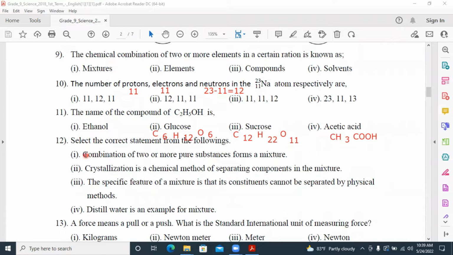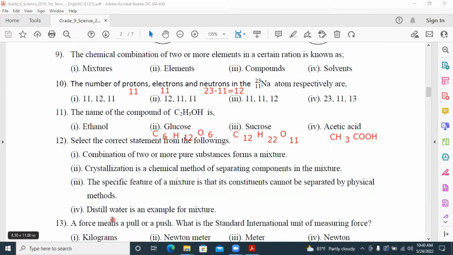12th one. Select the correct statement from the following. The answer is answer number 1. Combination of 2 or more pure substances forms a mixture. Second one, we will see what is the incorrect part in that. Crystallization is a chemical method of separating components in a mixture. It's not a chemical method, it's a physical method. Third one, the specific feature of a mixture is that its constituents cannot be separated by physical methods. No, it's incorrect. In mixtures, we can separate the components by using physical methods.